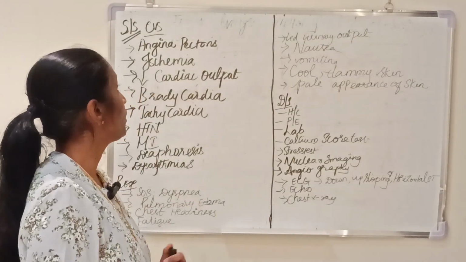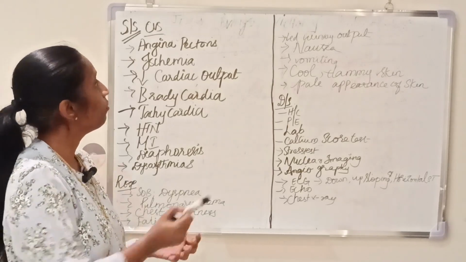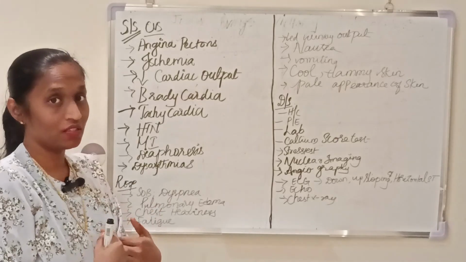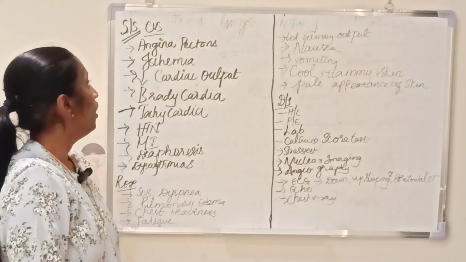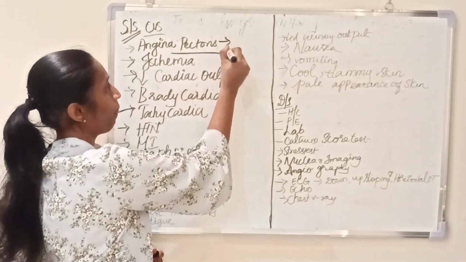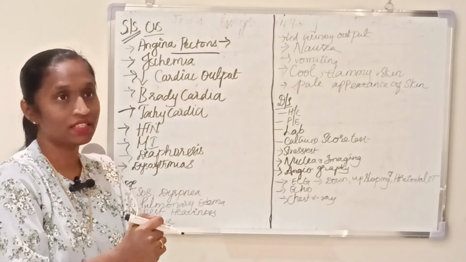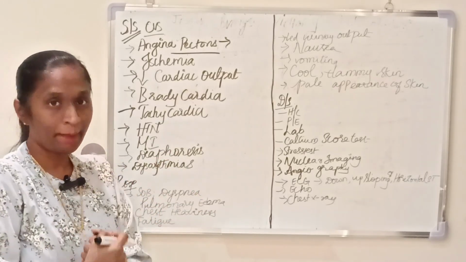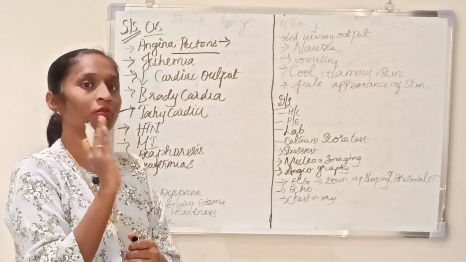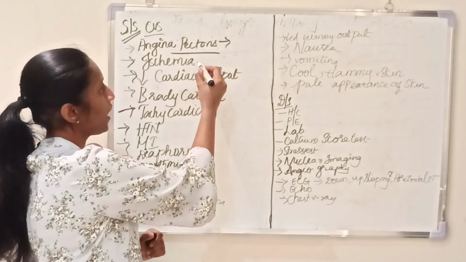Okay students, we'll move on to the signs and symptoms, the clinical manifestation of coronary artery disease. When you come to the clinical manifestation in the cardiovascular system, what symptoms can we see if the person is affected with coronary artery disease? The first one is angina pectoris. Angina pectoris means a pain present purely in the heart. It may happen due to decreased blood supply to the myocardium of the heart. The next is ischemia.